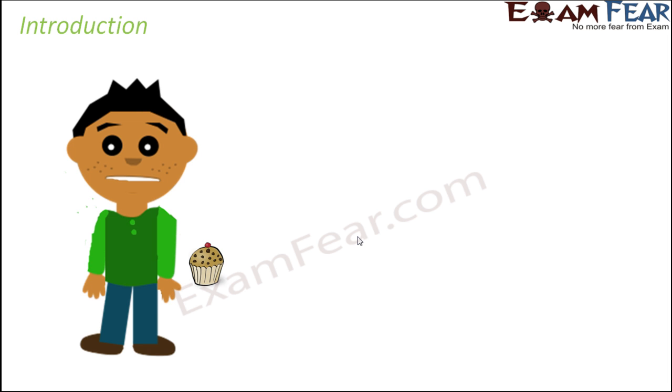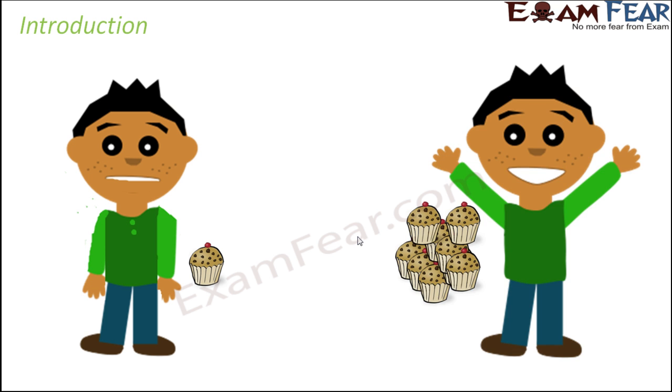So here on the screen we see this little boy with a muffin. Now, the boy is kind of okay because he has one muffin to eat. Now, if we give this boy a lot of muffins, like here you see, he doesn't have one, but he has many muffins. So just look at his excitement when he has so many of them, right? So how are these two scenarios different?